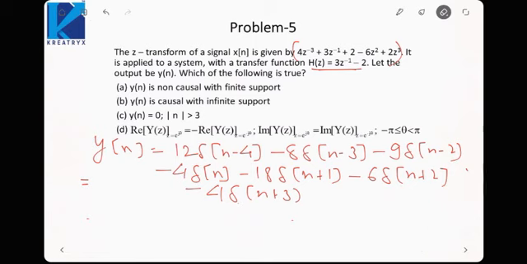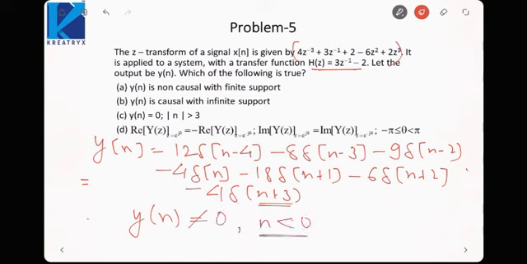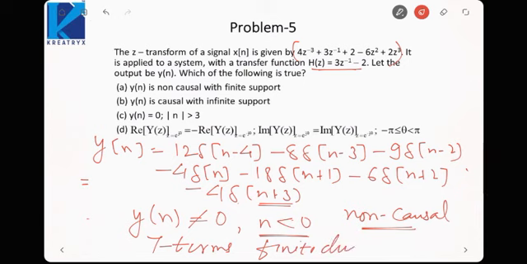Now if you see here, since y[n] contains terms like this also, y[n] is not equal to 0 for n less than 0. This implies y[n] is non-causal. But we have a finite number of terms, a total of 7 terms. That means it has finite duration or finite support. So though it is a non-causal signal, it has a finite duration, so option A would be correct: y[n] is a finite duration signal, but it is non-causal. Okay.